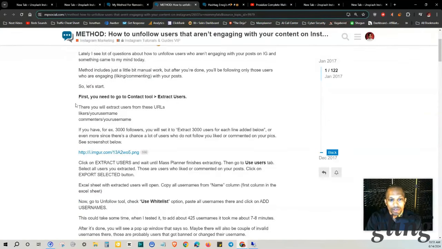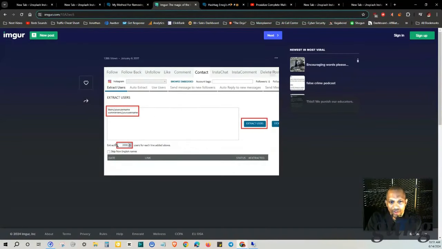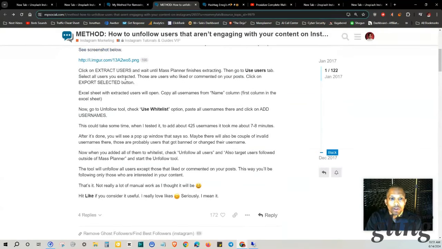So let's start. First, you need to go to the contact tool, then extract users. There you will extract users from these URLs: likers, your username, commenters, your username. If you have, for example, 3,000 followers, you will set it to extract 3,000 users for each line added below, or even more, since there's a chance a lot of users who do not follow you liked or commented on your pictures. So this is what she's referring to here, extract 3,000 users, in the example that you do have 3,000 followers. Click on extract users and wait until Master Planner finishes extracting.